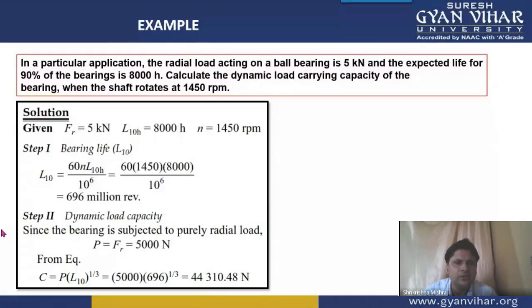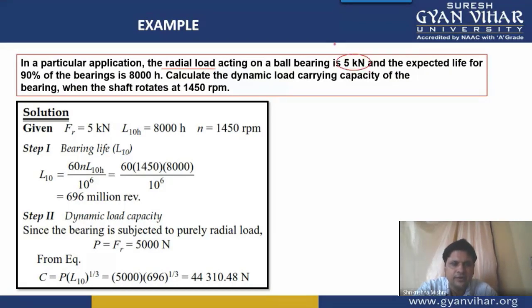In a particular application, the radial load acting on a ball bearing is 5 kilonewton, and the expected life for 90% of the bearing is 8,000 hours. Then calculate the dynamic load carrying capacity of the bearing when the shaft rotates at 1450 RPM. So here, students, you can see that in the numerical, the value of radial load is given to us, and it is equal to 5 kilonewton.